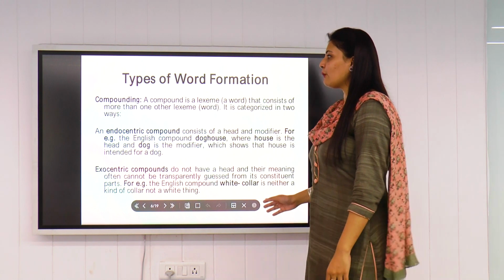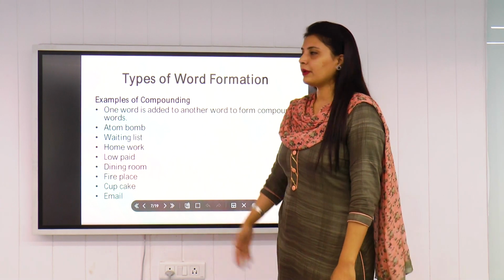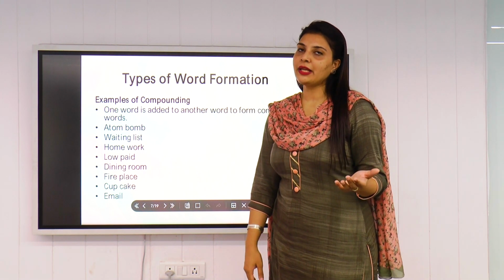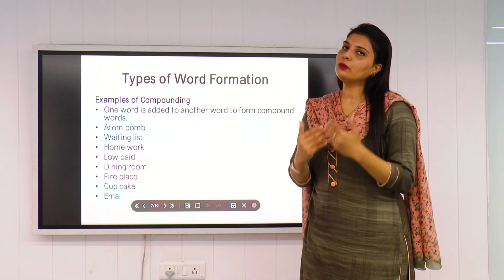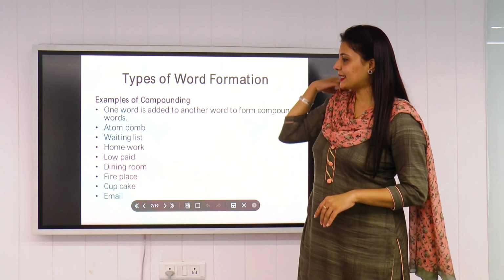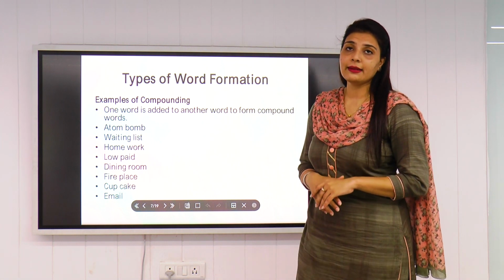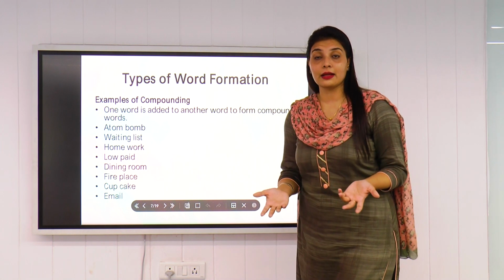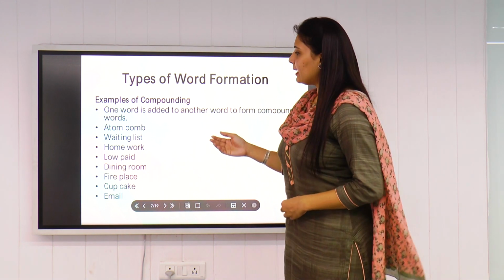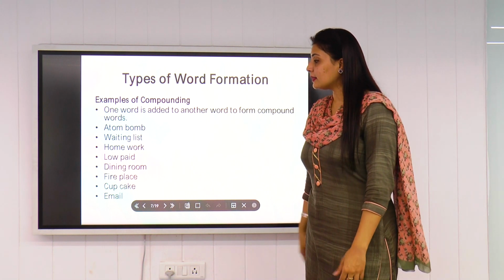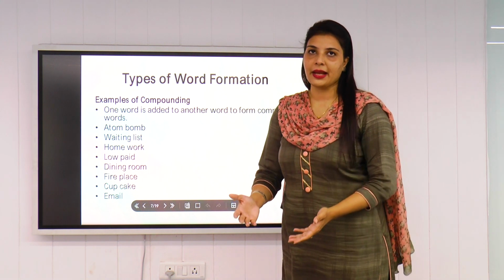So few more examples for compounding. Number one, atom bomb. You can see atom has its individual meaning, then bomb has its own individual meaning, but when we join them together, they become one particular word. Next is waiting list. Waiting has its individual identity, then comes list. List is again a separate word, but when we join them together, they become a complete word. Similarly, if you go with the homework, low paid, dining room, fireplace, cupcake, email. Now email is electronic mail here, okay?